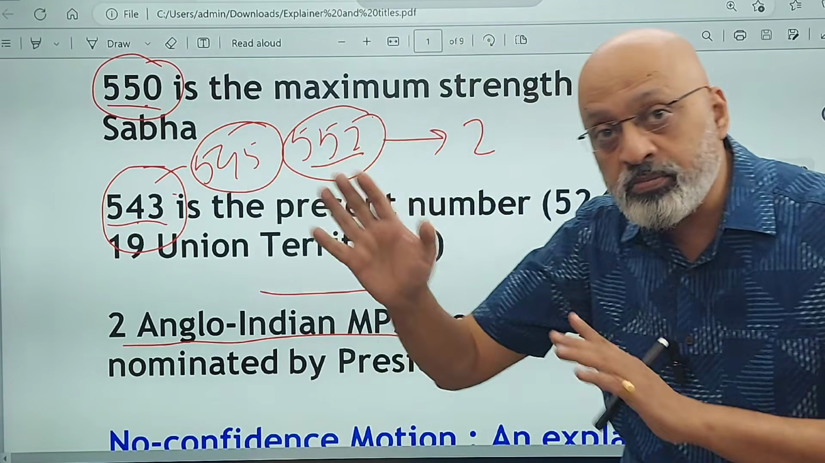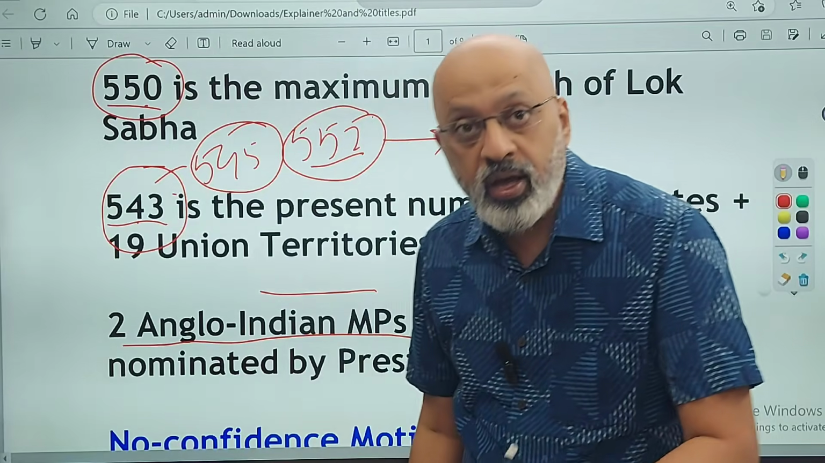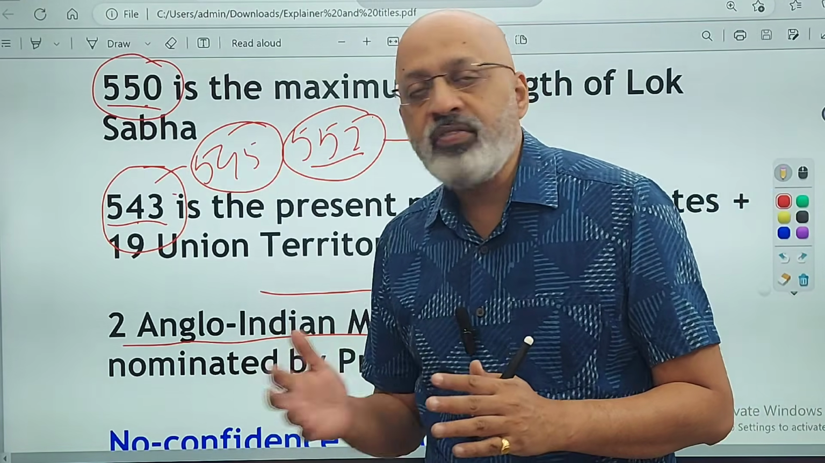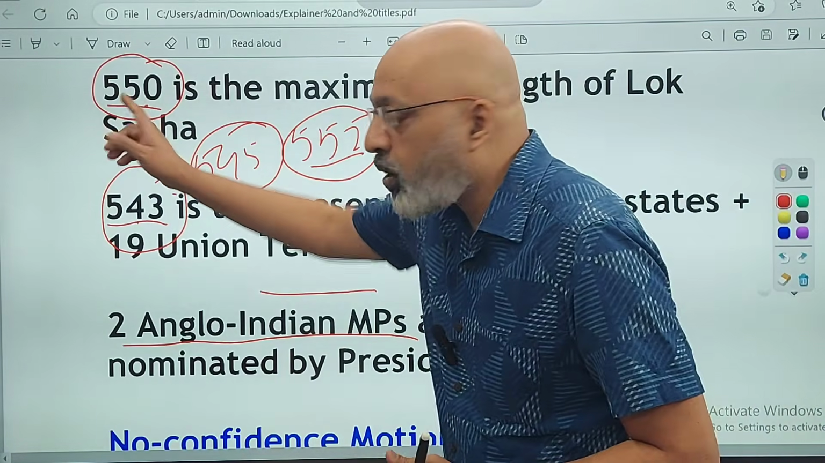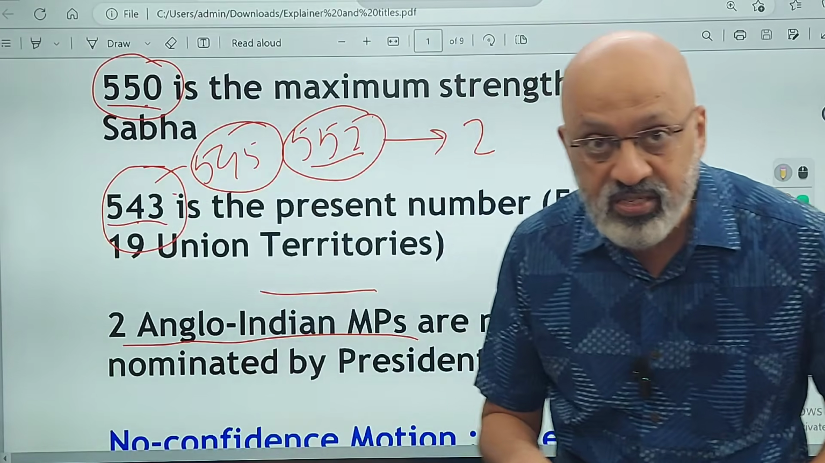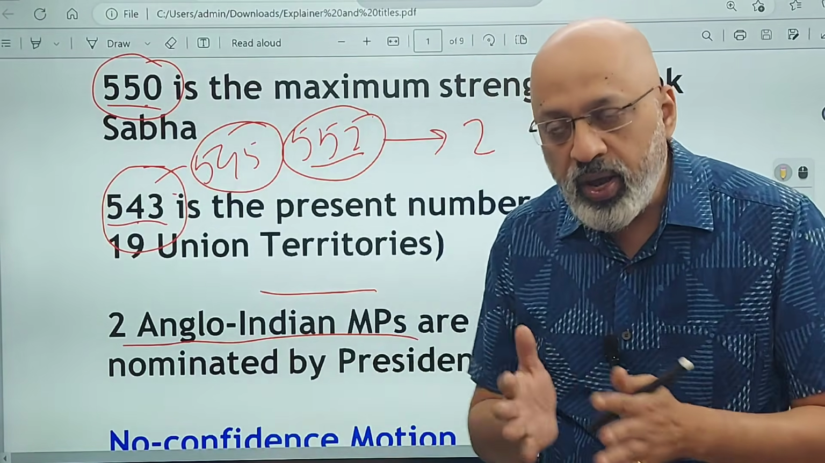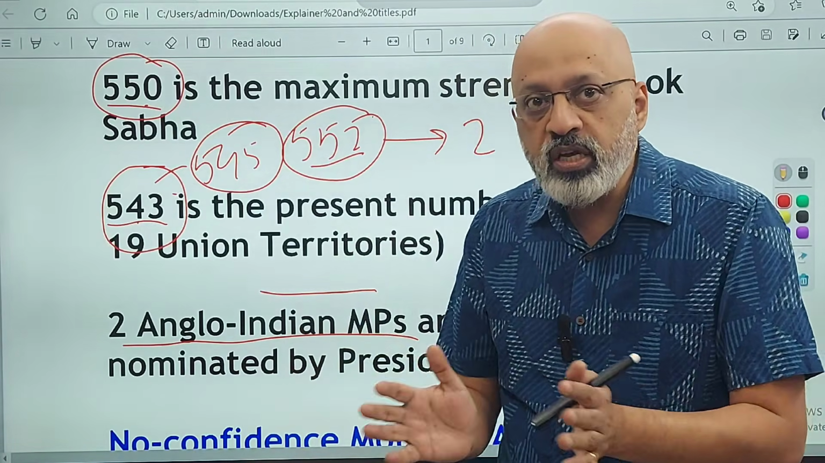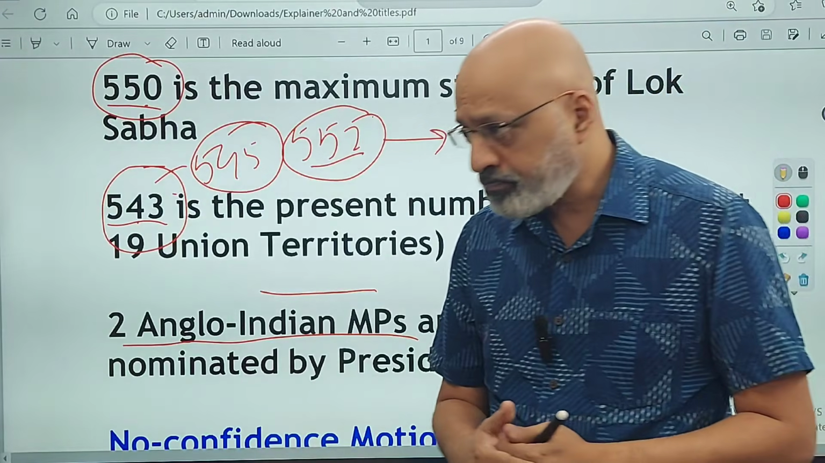550 is the maximum strength. In 1950, when India became a republic, the figure was 500. Sometime in the 1970s, it became 525. From 525, now it is at 550, the maximum strength. 2026 will be the delimitation exercise that will take place, where they will once again look at constituencies, whether this constituency needs to be broken up into 2 constituencies or 3 constituencies.